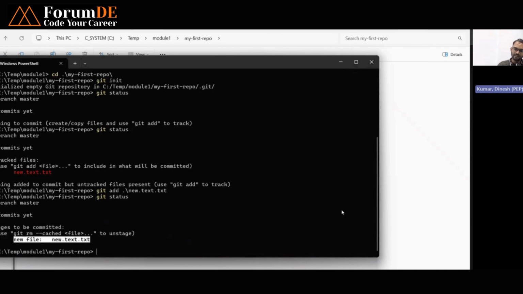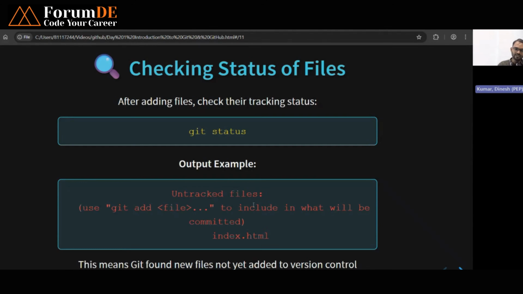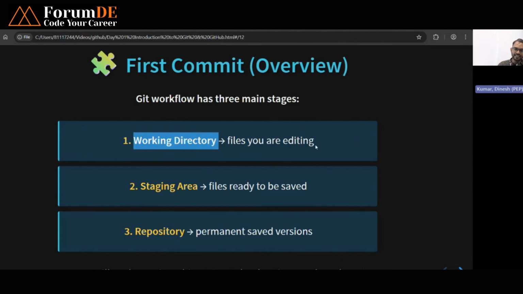So this is all about how you create your git repository and how you initialize your folders. There is a working directory, which is where your file is being edited. The staging area is where we have added the file with git add. And now I want to push my changes into the remote repository. In that case you have to save them permanently with the help of the commit command, and the commit command will push all the changes to your remote repository. So this is overall how we push our changes to the git repository, right?